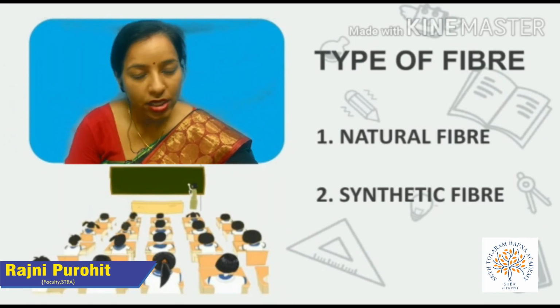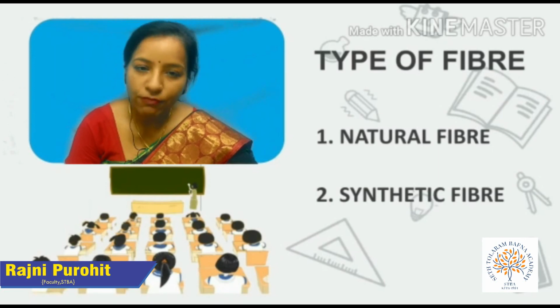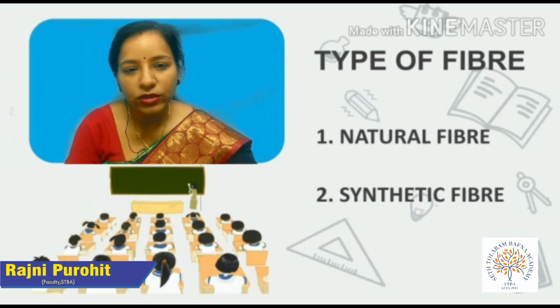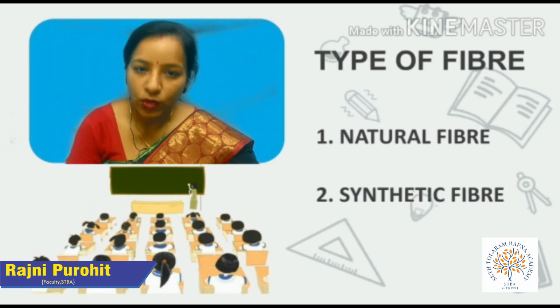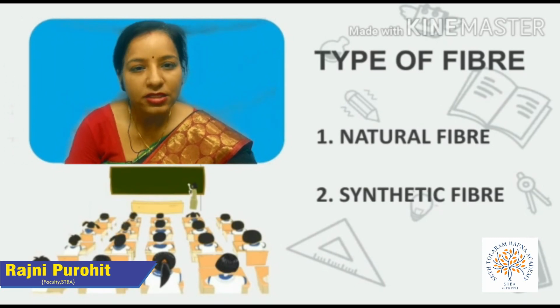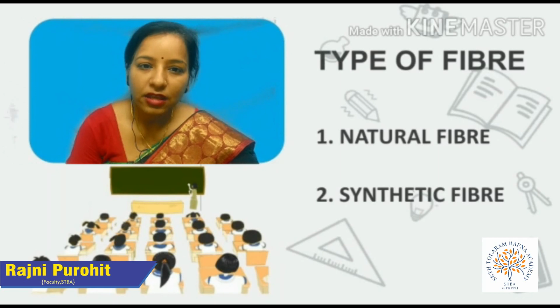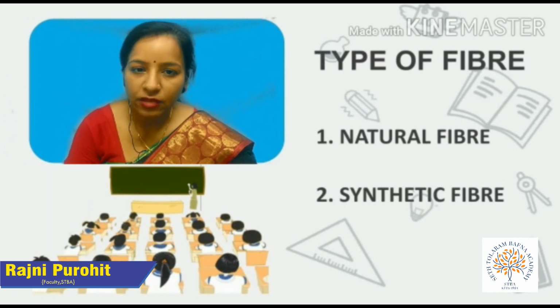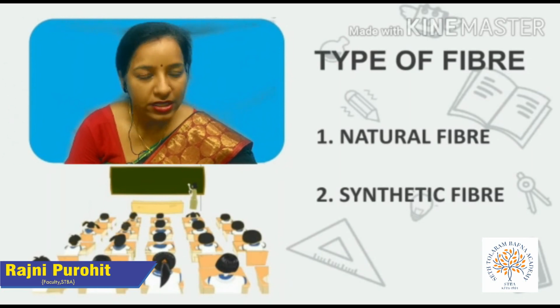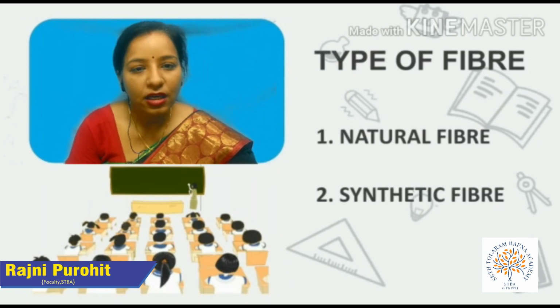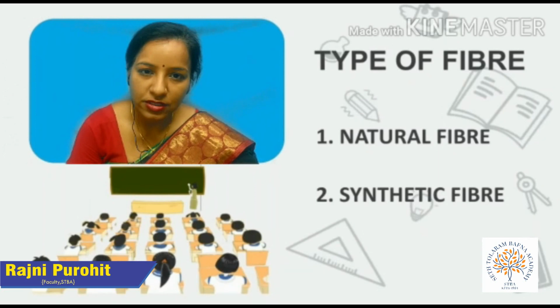Now, what are the natural resources? Obviously, plants and animals. Two categories again we have under this. One is plant fibers and the other is animal fibers.